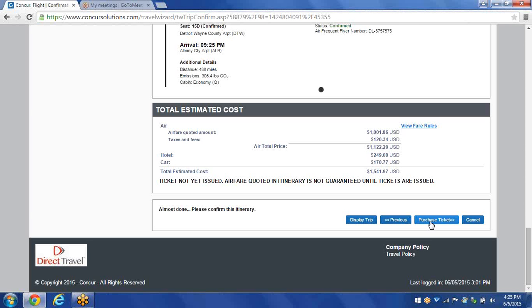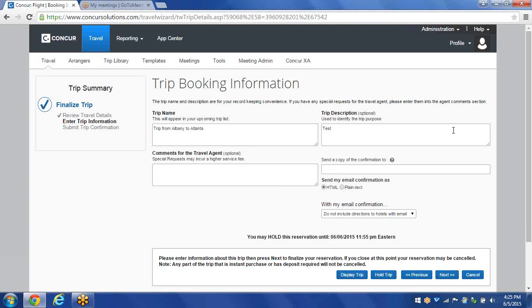So once again, when you click on Purchase Ticket, the first email is the confirmation that you've completed the booking process. The second email is the invoice of all your exact charges. And that is the end of the booking process. So right now I want to show you what it looks like to hold a trip.